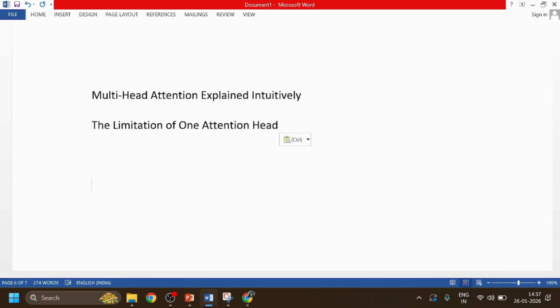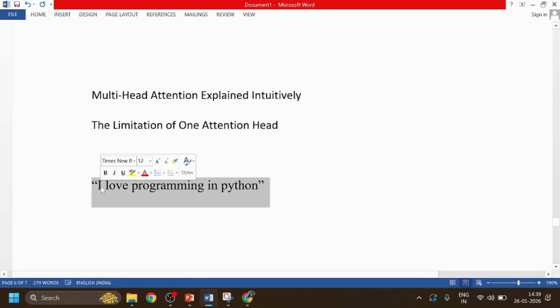Language is complex. Words are related in many different ways. So in the sentence, I love programming in Python, one relationship is subject to verb.